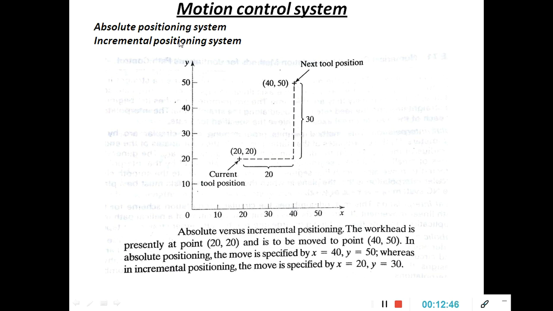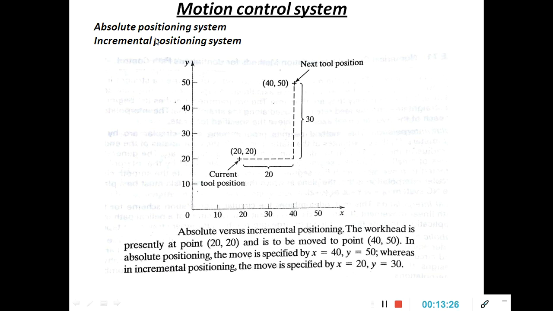Now coming to the absolute positioning system. In the absolute positioning system, the coordinates are always taken from the origin. This 0 point is the origin. From here the x starts, and from here the y starts. The values of x and y start from this point, which is known as the origin. In the absolute coordinate system, all the values for different coordinates are taken from the origin.